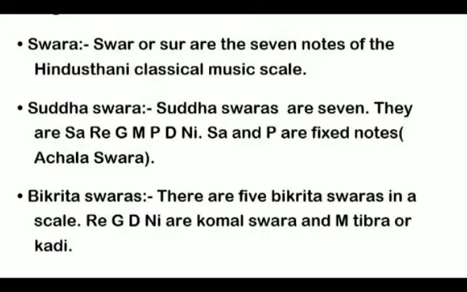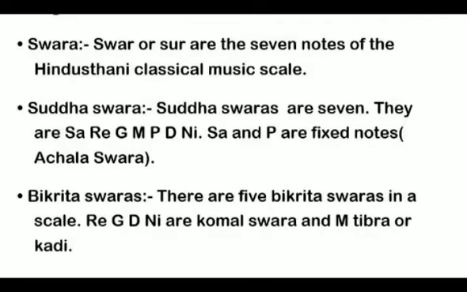Sa and pa are fixed notes. It is called Achal Swar, Sa and Pa. But the other 5 notes have Komal or Tibra form. So Re, Ga, Dha, Ni and Ma, these 5 notes have 2 forms, Shuddha and Bikrita. So the 5 notes Re, Ga, Dha, Ni and Ma are Bikrita Swar. They are also Shuddha Swar, but with 2 forms.